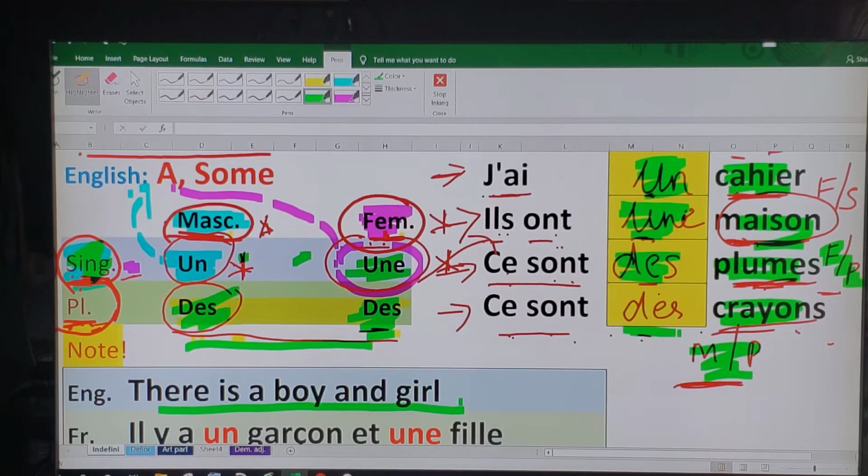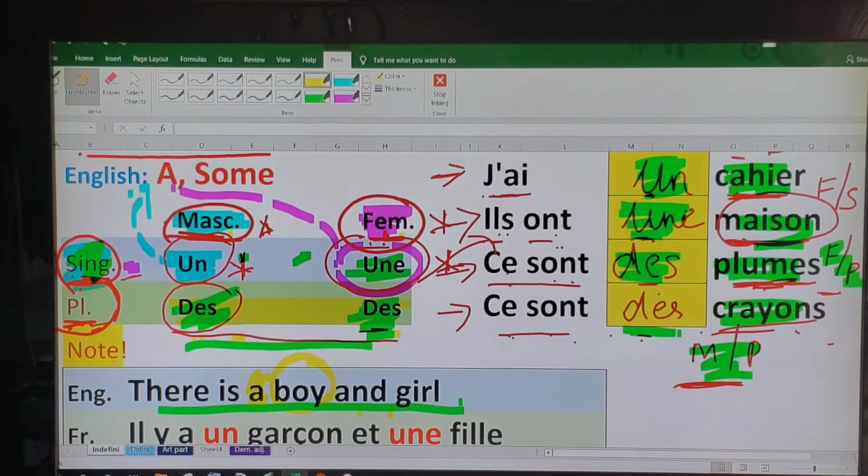In this sentence, you notice that we only use the indefinite article a in front of the first noun, right? We did not say there is a boy and a girl. Of course, there's nothing wrong if you say there is a boy and a girl, but in general colloquial usage, we just say there is a boy and girl, right?